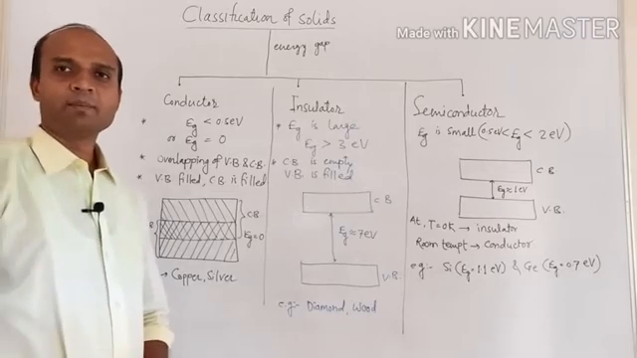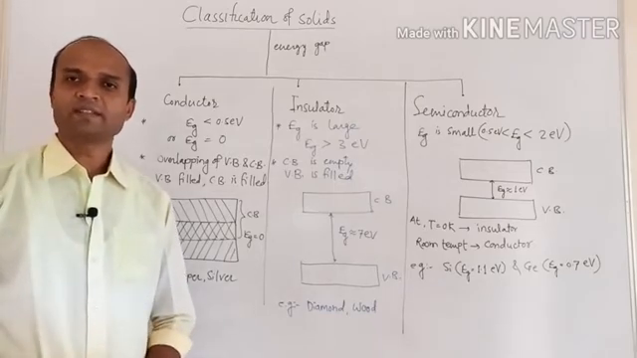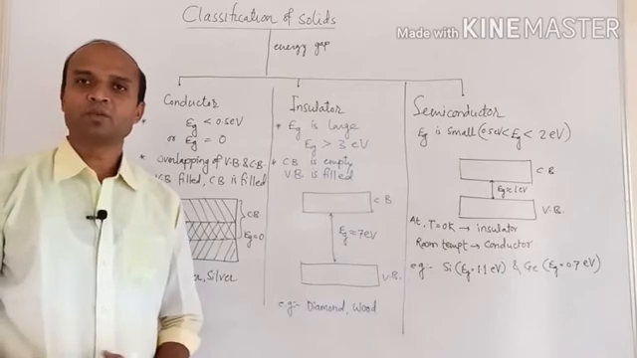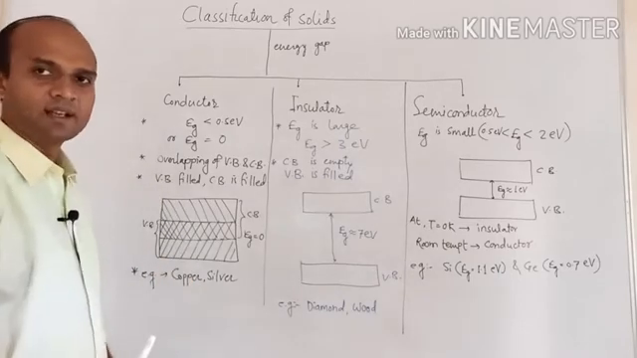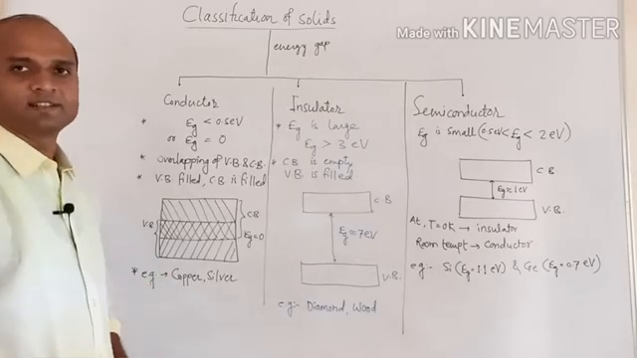These are the examples of a conductor. All metals, as we know, are good conductors of electricity. So examples of metals are the examples of conductors.